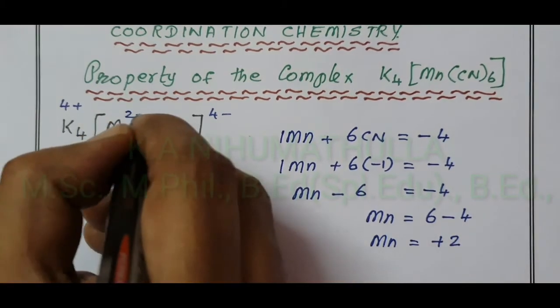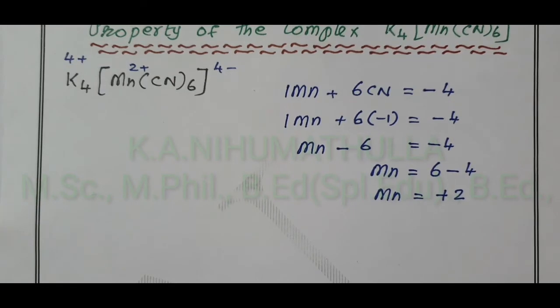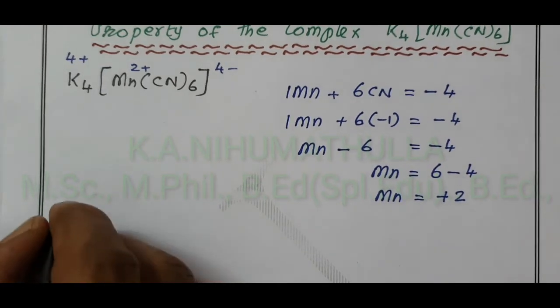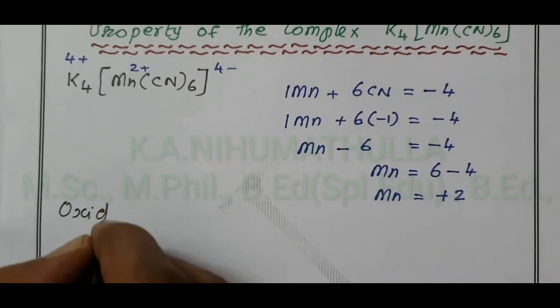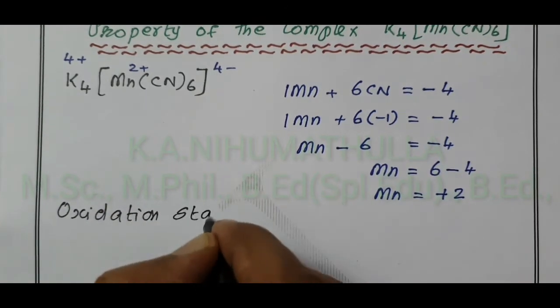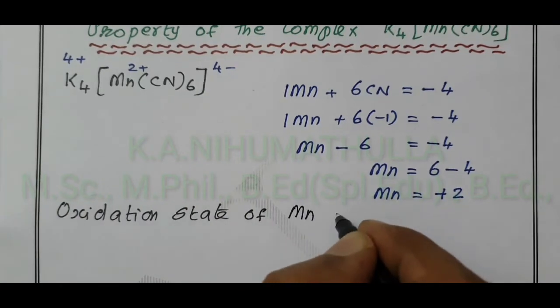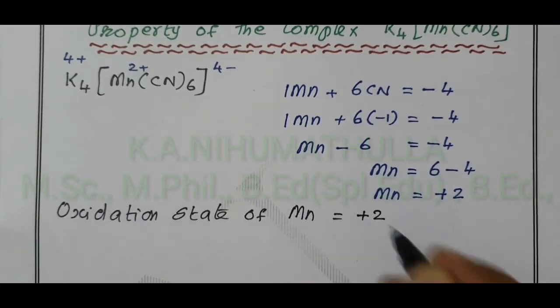Now I write the result also: oxidation state of manganese, Mn, equals plus 2.